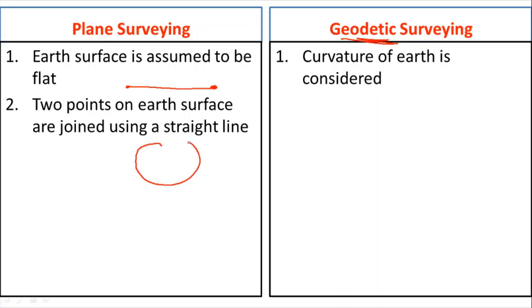This is the actual Earth surface. Now you take any 2 points on the Earth surface. Take one point here, take another point here. These 2 points are joined using a straight line like this.